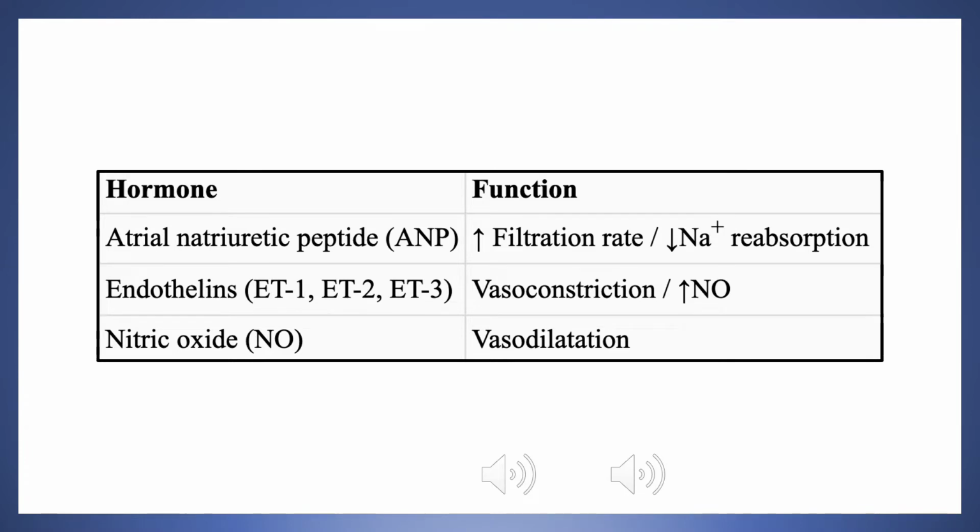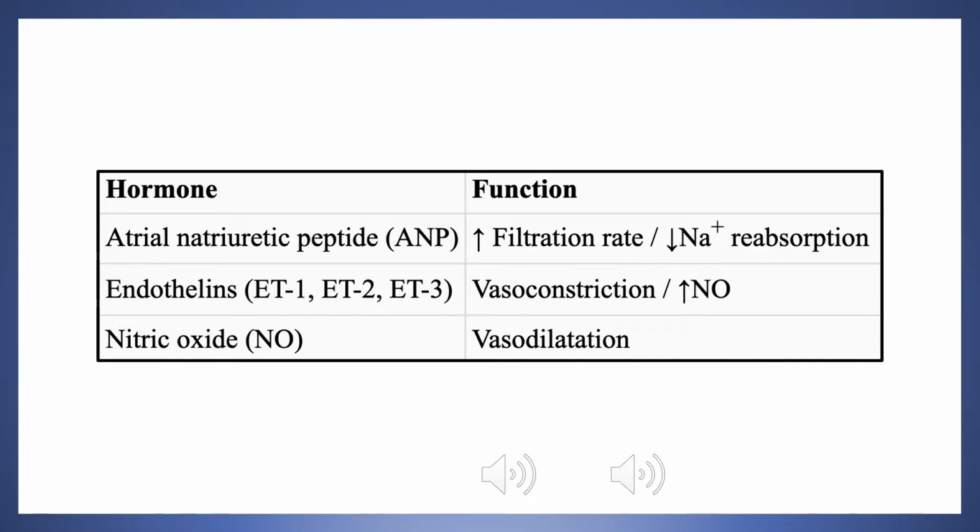So when the heart notices that there is too much blood inside its chambers, and the atria and the ventricles are stretched, increased stretching of the myocardiocytes stimulates increased production and increased secretion of these two hormones. The goal is to cause increased filtration rate, as you can see in this table, as well as decreased sodium reabsorption. Now, how do ANP and BNP achieve these two functions?